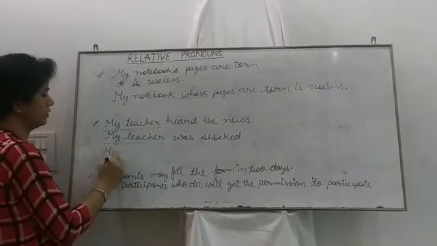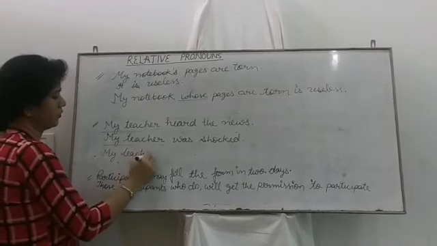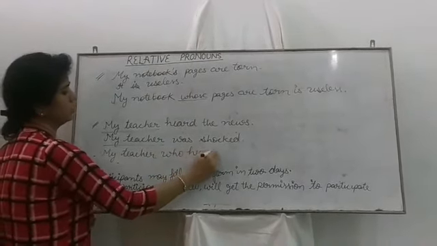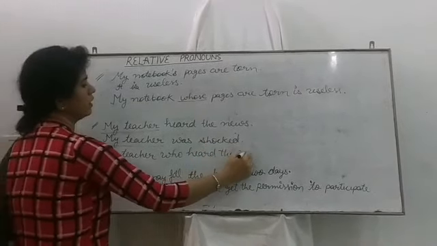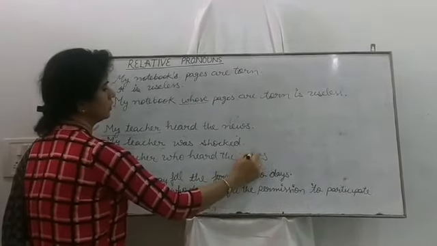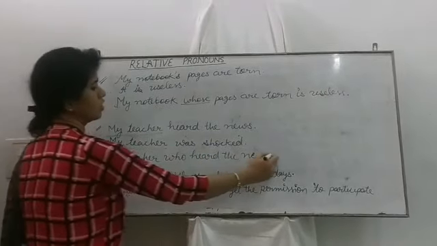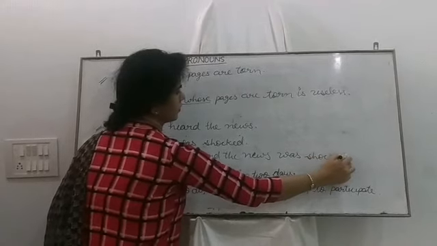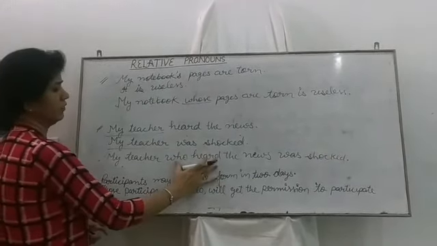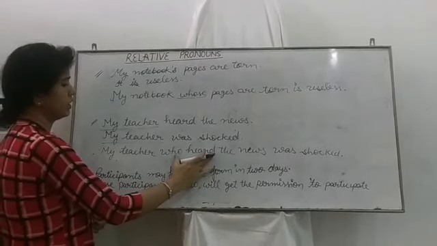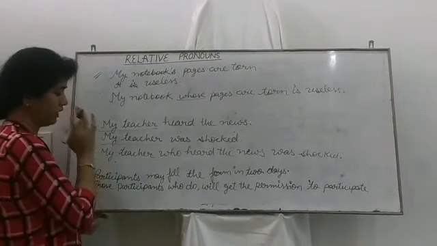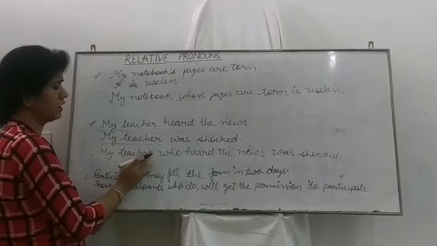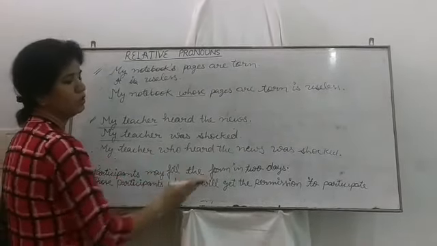My teacher who heard the news was shocked. It's like an adjective. It's giving information about the noun. Which teacher are we talking about? The adjective of this teacher is who heard the news.